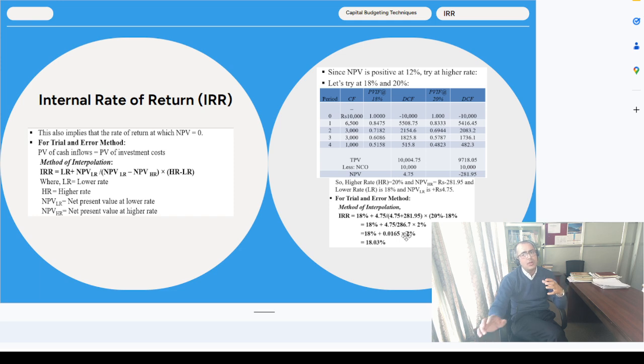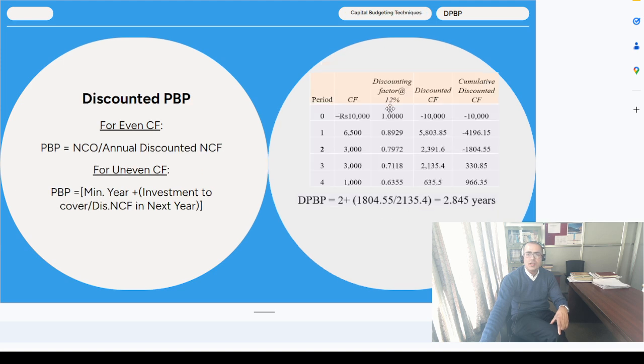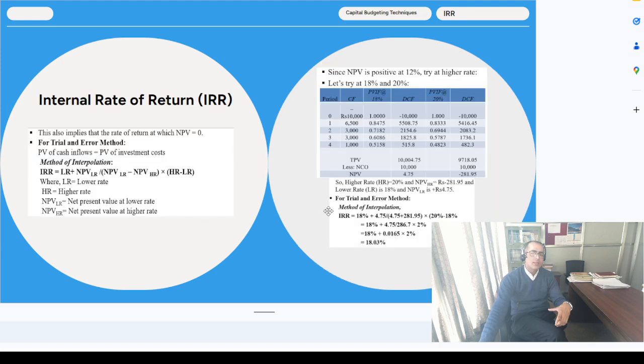Now you have to compare with your cost of capital. As per this question, our cost of capital is how much? That is the 12%. Since it is 12%, we can say that based on the internal rate of return, this project is financially viable and accordingly we can take the decision, friends.